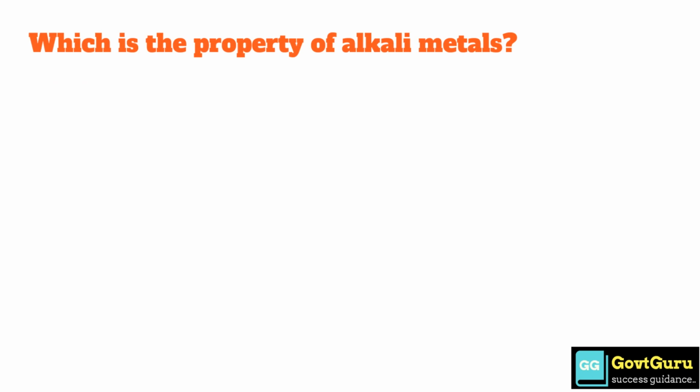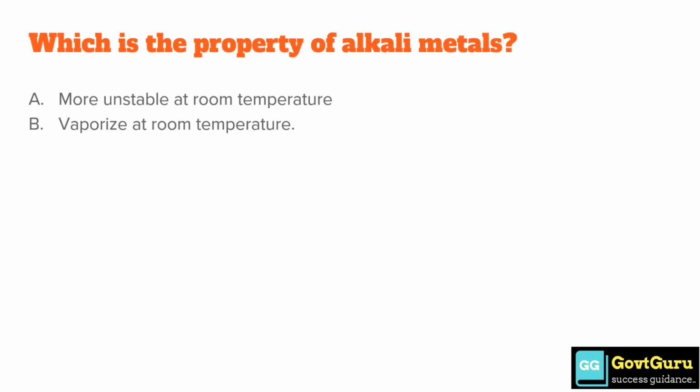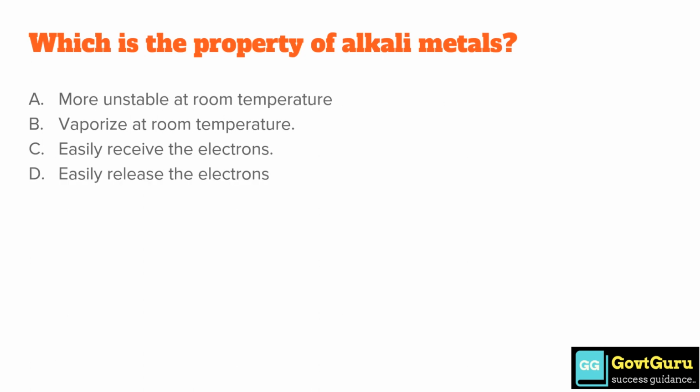Which is the property of alkali metals? Option A more unstable at room temperature, option B vaporize at room temperature, option C easily receive the electrons, option D easily release the electrons. The correct answer is option D easily release the electrons.